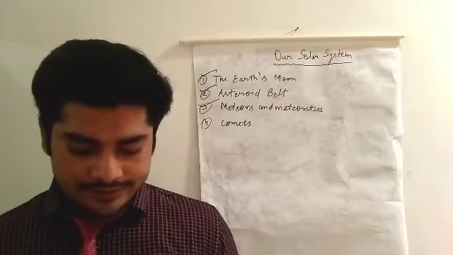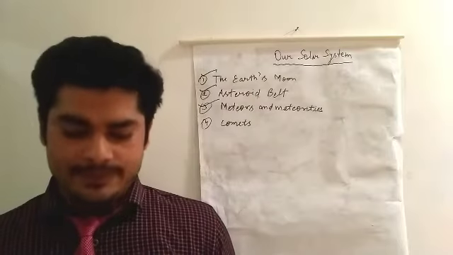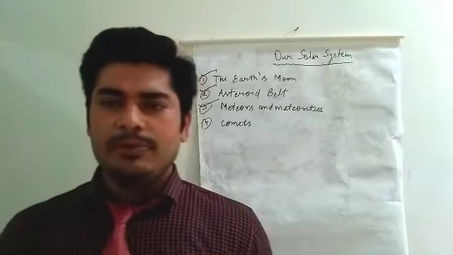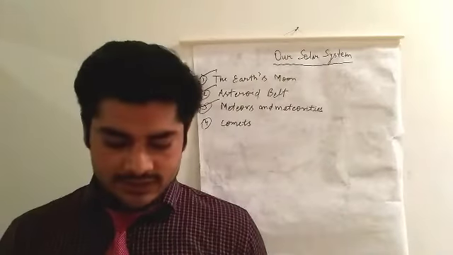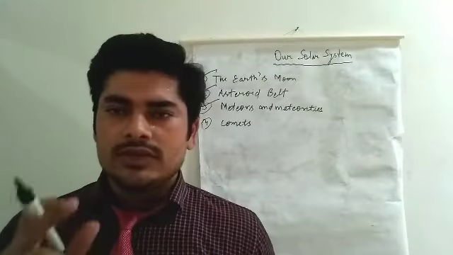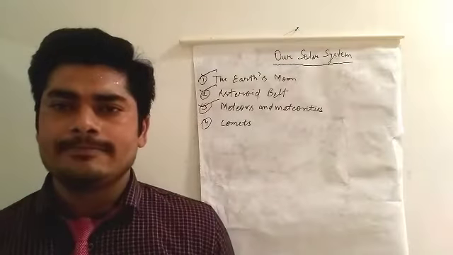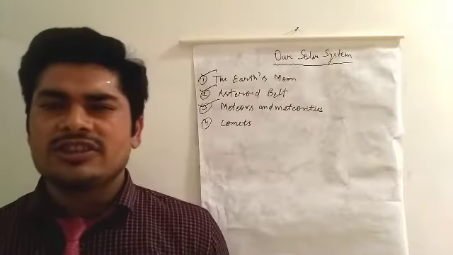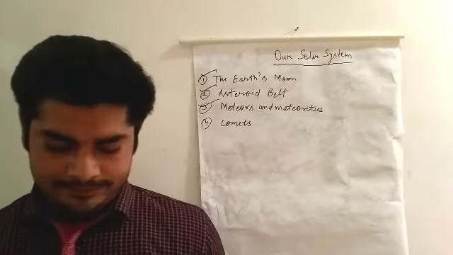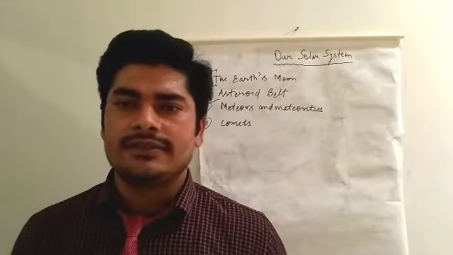Dear student, most meteors burn up before they even reach the earth. The shooting stars that we often see are not stars but meteors streaking across the sky.